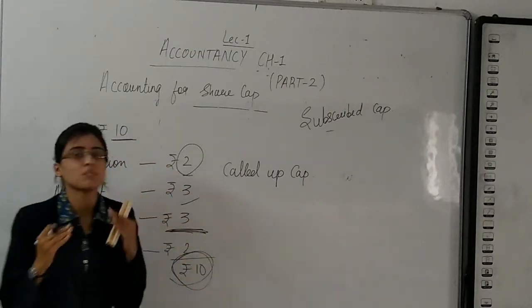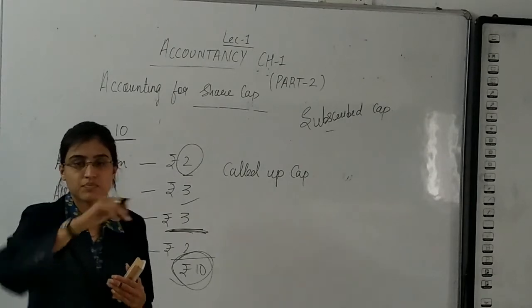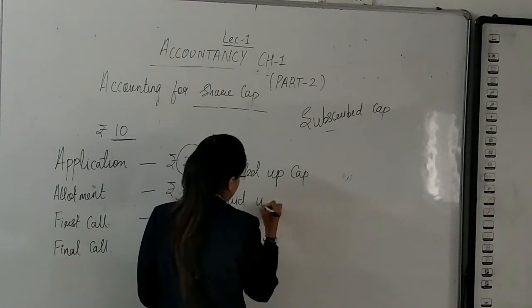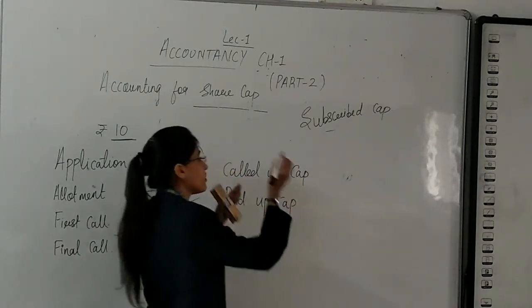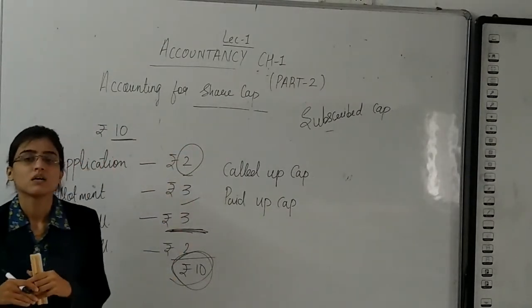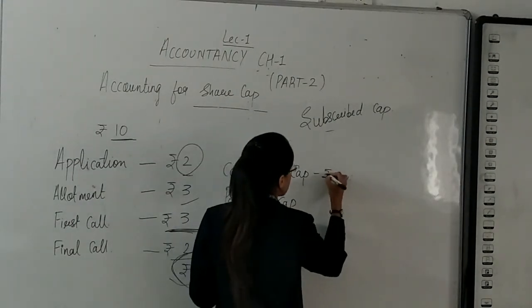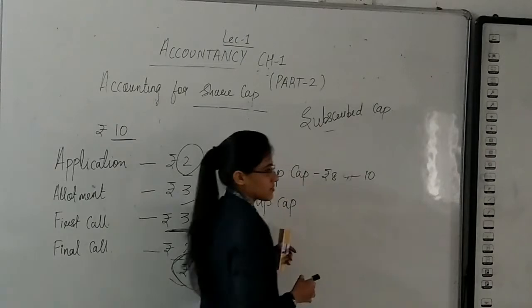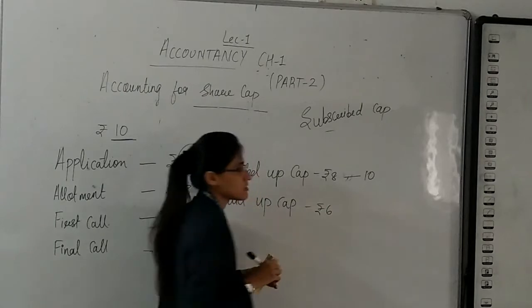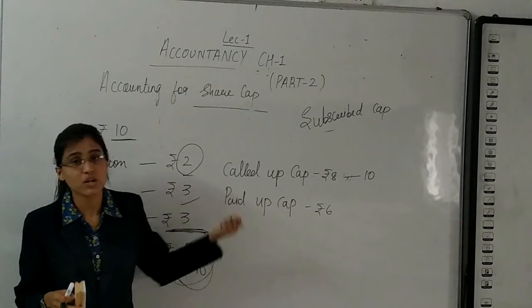Called up capital is the amount called up by the company from shareholders. And paid up capital is the amount paid by shareholders from the called up capital. Say the company has called up rupees 8 from rupees 10 from each shareholder, and the paid up capital is only rupees 6. So 6 is the paid up capital. Called up capital is rupees 8 per share.